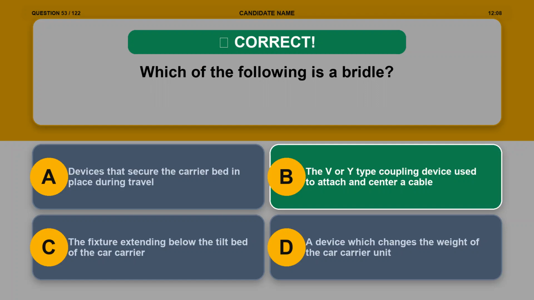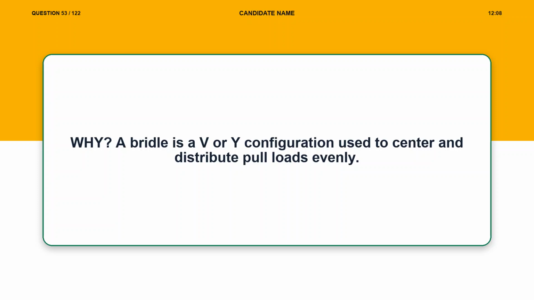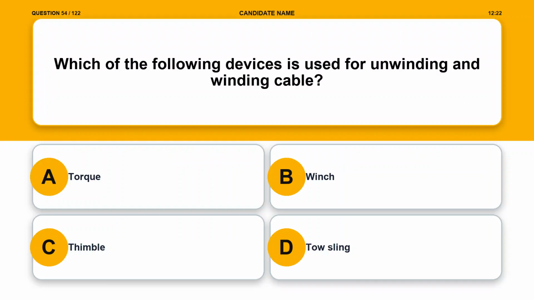The correct answer is option B. The V or Y-type coupling device used to attach and center a cable. Explanation. A bridle is a V or Y configuration used to center and distribute pull loads evenly. Question 54. Which of the following devices is used for unwinding and winding cable?